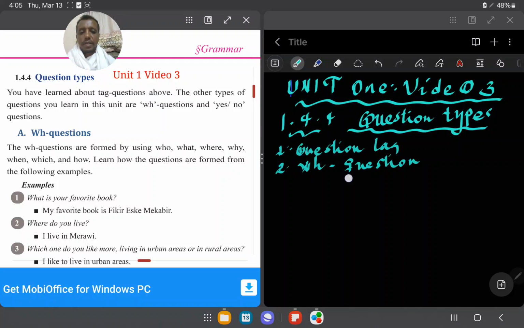For example, take what, the first one. Here is WH, the first 2 consecutive letters. That's why we call them WH questions. So what's the purpose? For example, you can say, what is your favorite book? So let me show you the purpose.